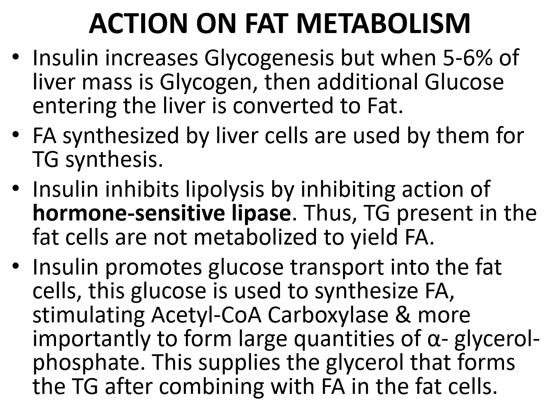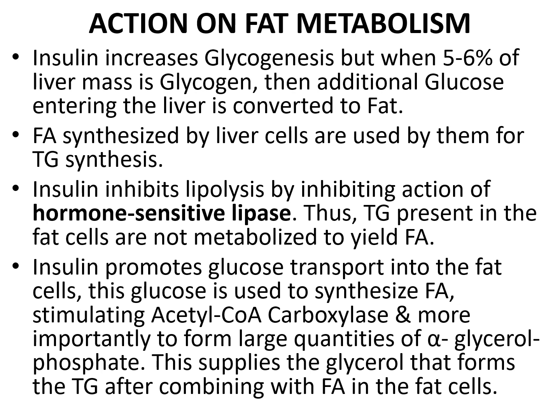What are the actions of insulin on fat metabolism? Insulin increases glycogenesis, but when 5 to 6% of liver mass is glycogen, then additional glucose entering the liver is converted into fat.